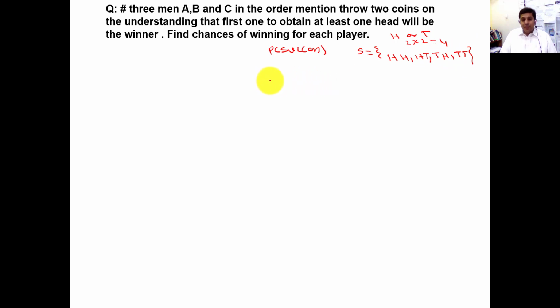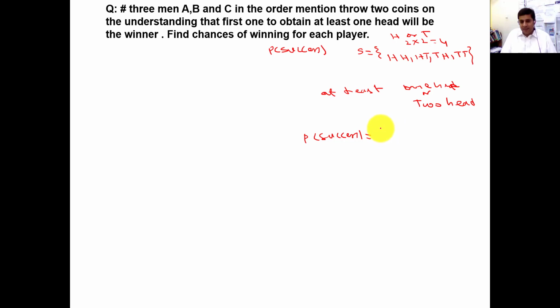Now the question is, if they throw two coins, the first one who obtains at least one head. At least means one head or two heads. So what will be the probability of success? At least one head will be the winner.